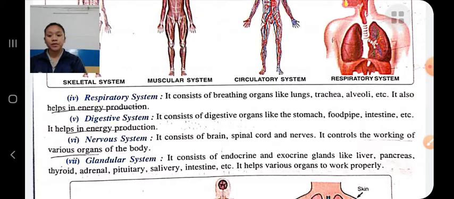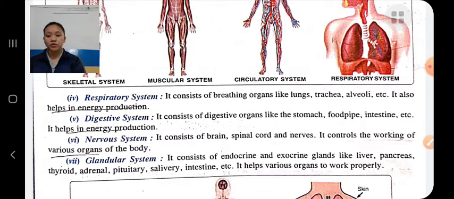Nervous system. The nervous system helps to control the working of various organs of our body. It consists of the brain, spinal cord and nerves.